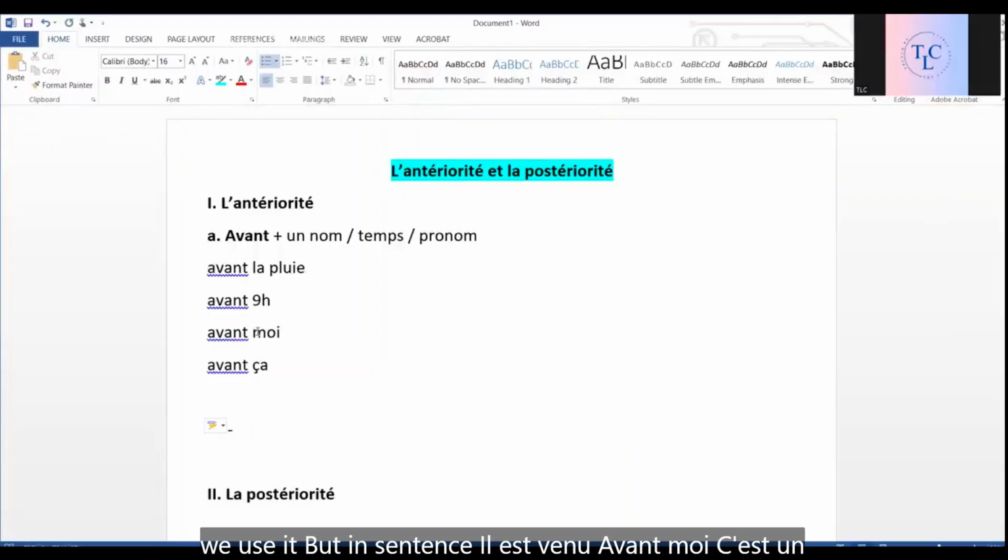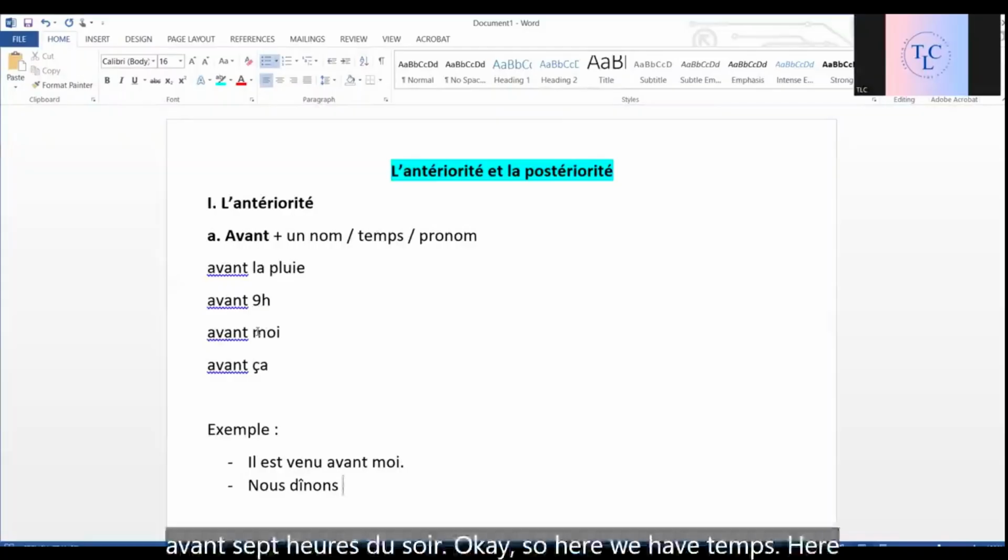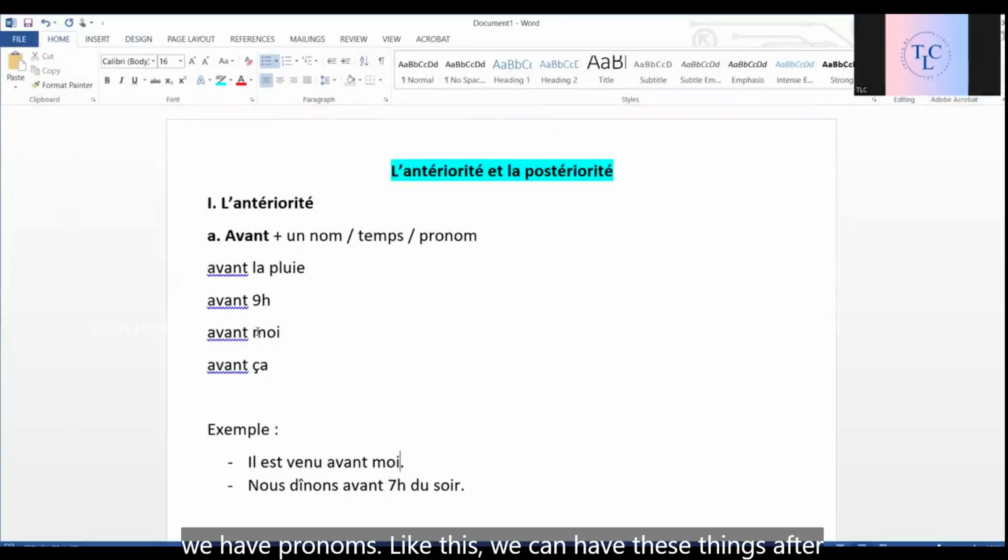But in a sentence, il est venu avant moi. C'est un exemple. Okay, il est venu avant moi. And then, nous dînons avant 7 heures du soir. Okay, so here we have temps. Here we have pronom. Like this, we can have these things after avant.